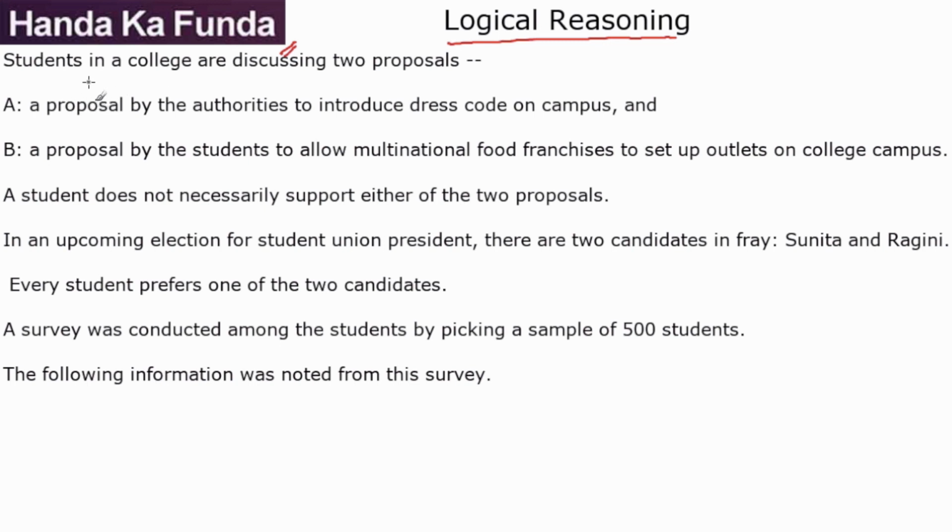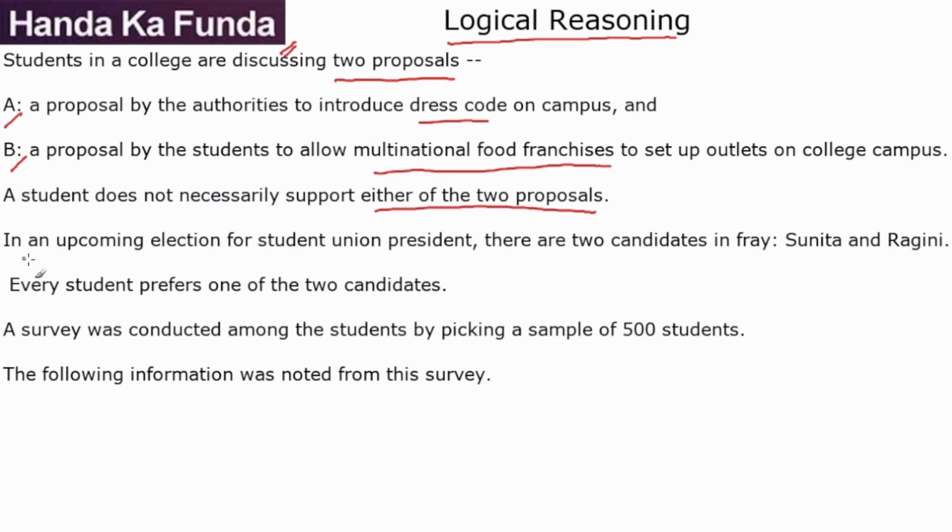In this question, we are given that students in a college are discussing two proposals: A is a proposal by the authorities to introduce a dress code on campus, and B is a proposal by students to allow multinational food franchises. A student does not necessarily support either of the two proposals, which means a student can support A, support B, support both of them, or support none of them. All four possibilities are there.